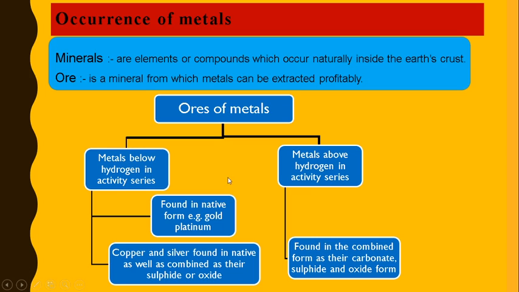For example, gold and platinum, which are also known as the noble metals because they do not react very easily, are found in their native state. Native state means free form. Gold will be present as gold, and platinum will be present as platinum. They will not combine with anything in nature. While in the case of copper and silver, they can be found in native state as well as in their combined state. They mostly form their sulfides or their oxides. So this is how metals are present in ore.